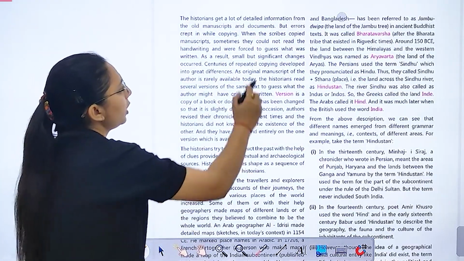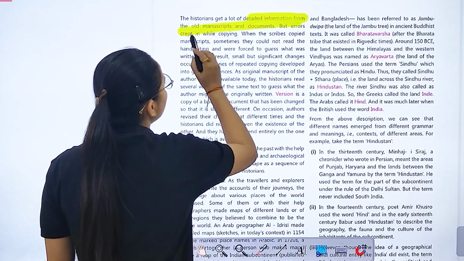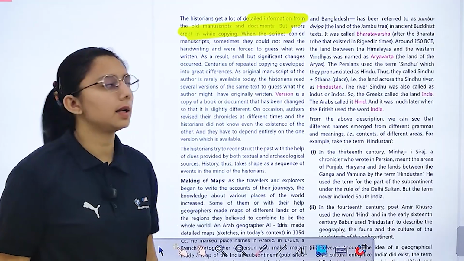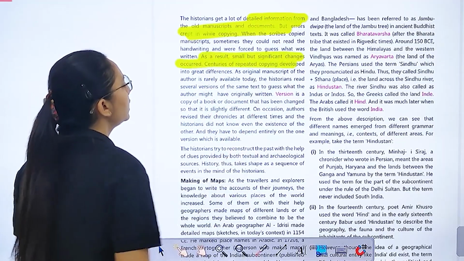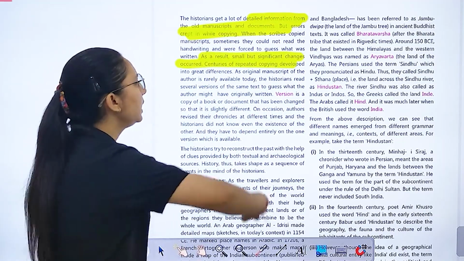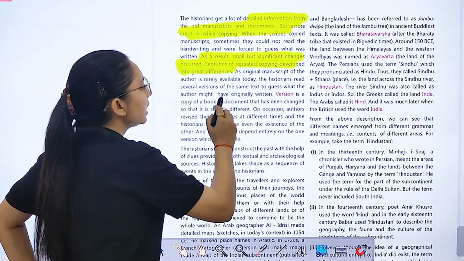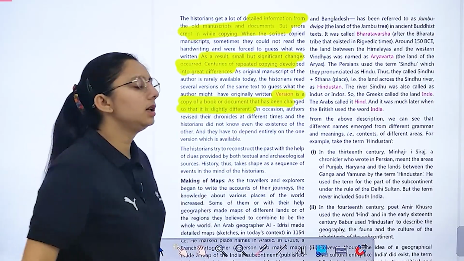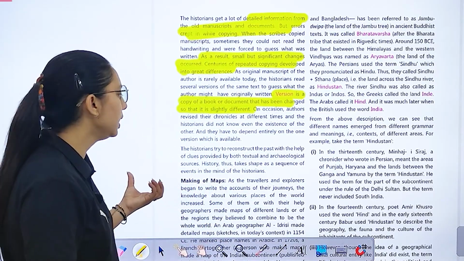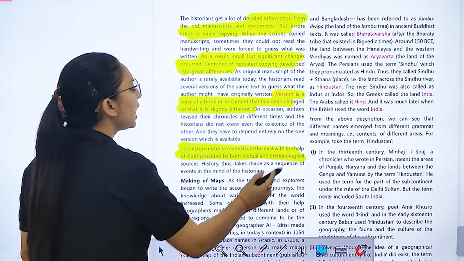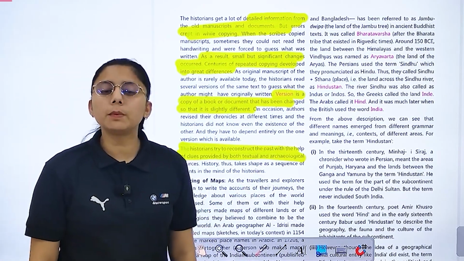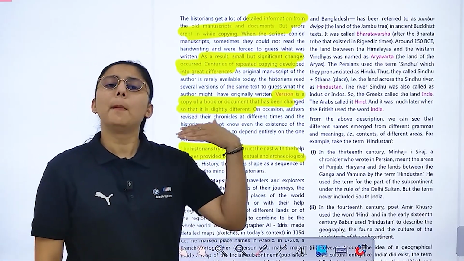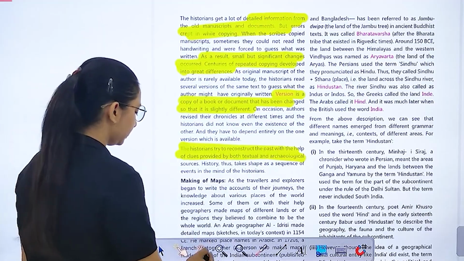Now the historian gets a lot of detailed information from the old manuscripts and documents, but errors crept in while copying. जब भाई copying कर रहे थे तो वहाँ पे कुछ errors दिखाई दिए. So we can say that as a result, small but significant changes occurred. Centuries of repeated copying developed great differences, and we can say that a version is a copy of a book or document that has been changed so that it is slightly different. उसको हम change करते हैं so that it can be slightly different. The historian tries to reconstruct the past. भाई जो भी clues उन्हें provided हुए हैं, क्या मिले हैं, चाहे वो textual हो चाहे archaeological हो, historian क्या करना चाहते हैं? Past को reconstruct करना चाहते हैं.